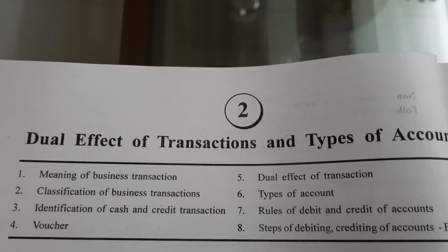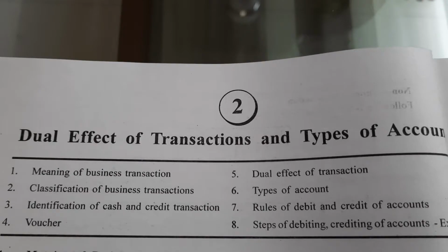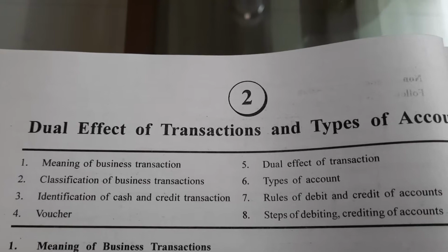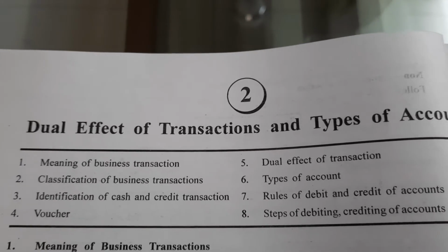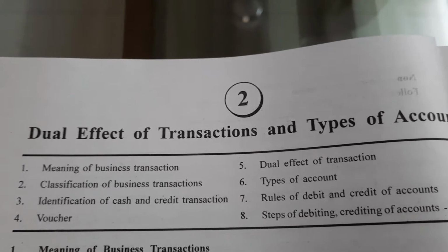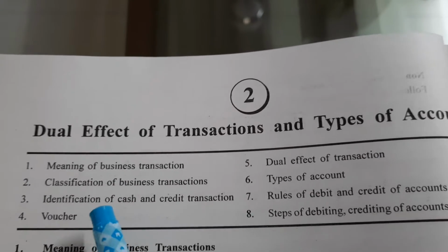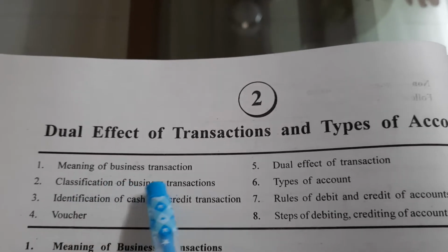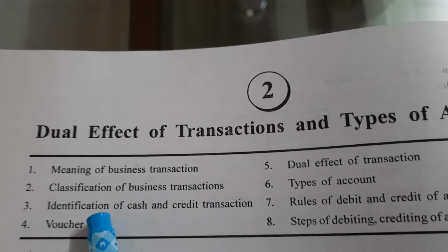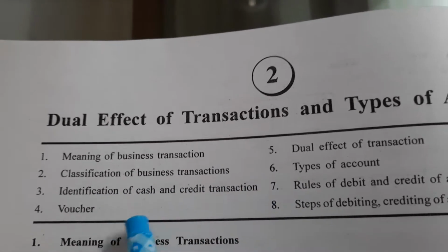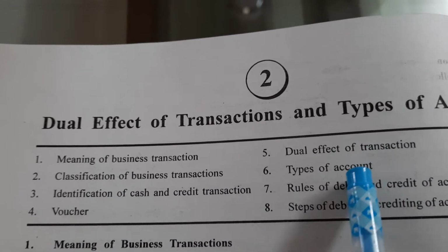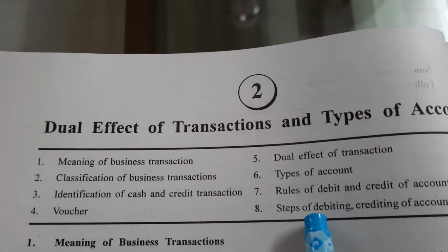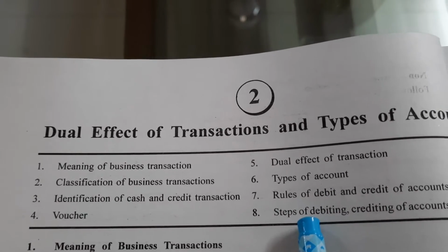Good morning, students. Today we are going to start with chapter 2 of accounts, that is dual effect of transactions and types of accounts. Already it has been given in the textbook that we are going to refer meaning of business transaction, classification of business transactions, identification of cash and credit transaction, voucher, dual effect of transaction, types of account, rules of debit and credit of accounts, and steps of debiting, crediting of account.